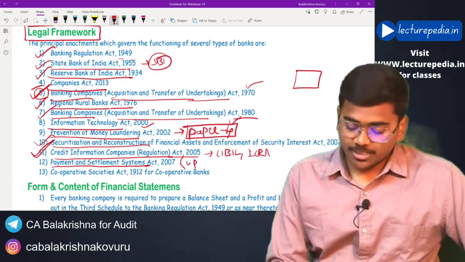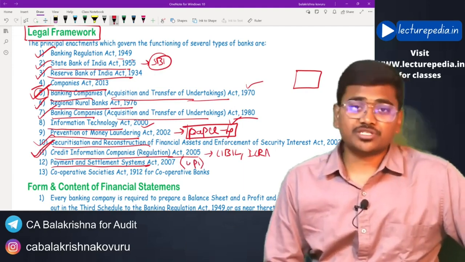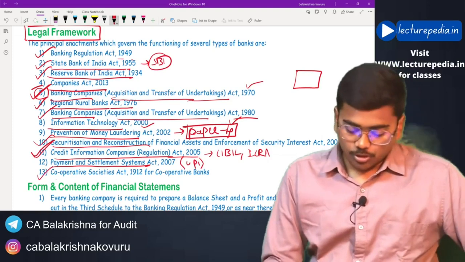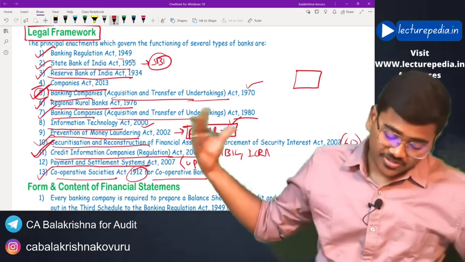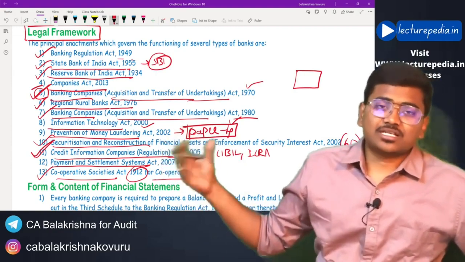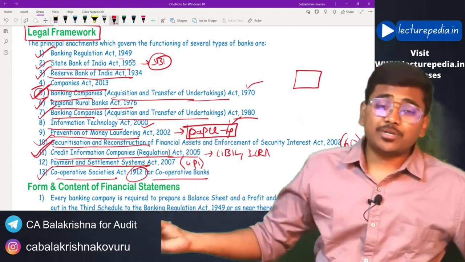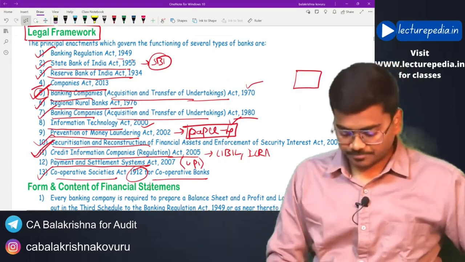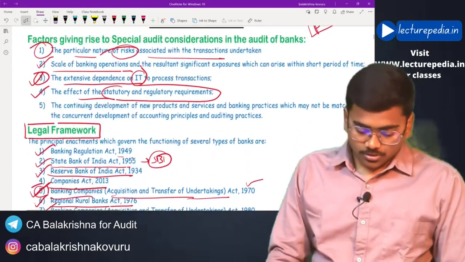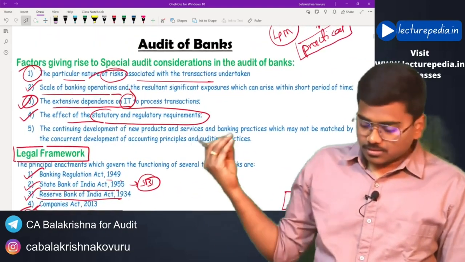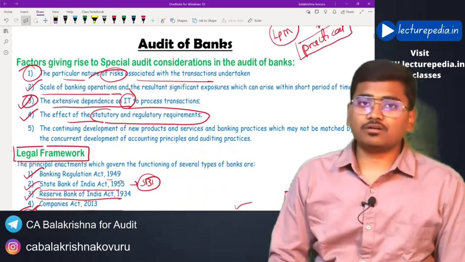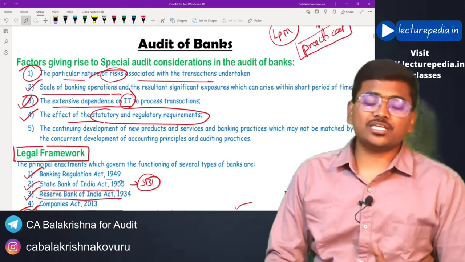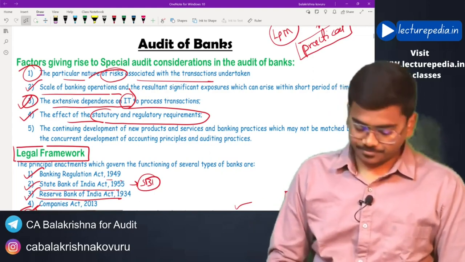Even UPI payments come under the Payment and Settlement System. And the Cooperative Societies Act 1912 for cooperative banks. So these are the various legal frameworks, various acts that are applicable for a banking company. This diversified legal framework also differentiates a banking auditor from a normal auditor.